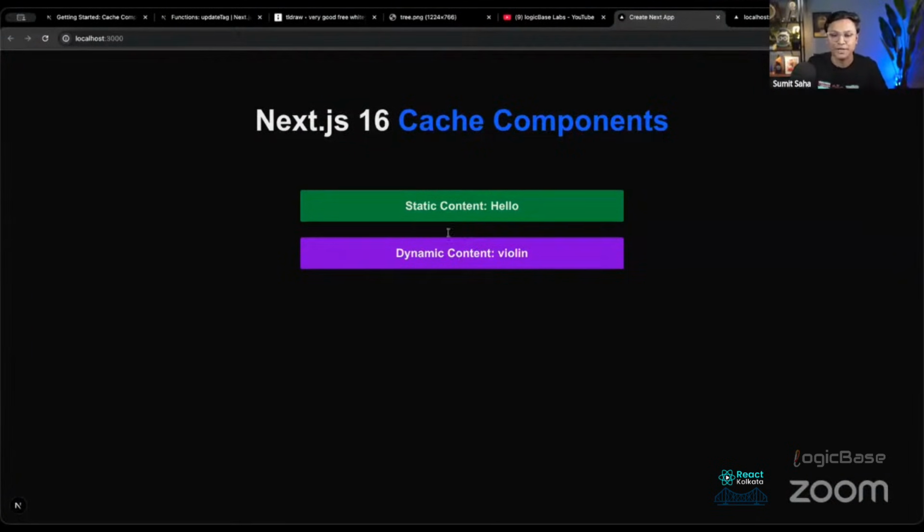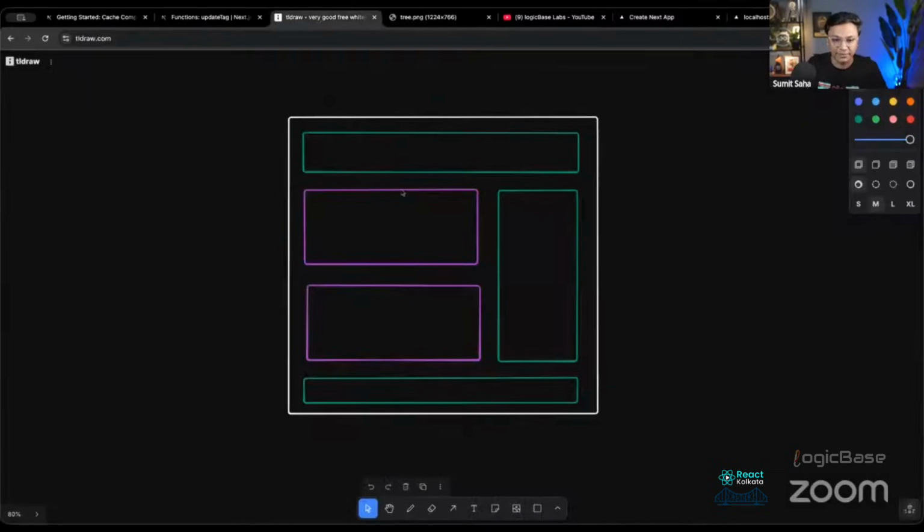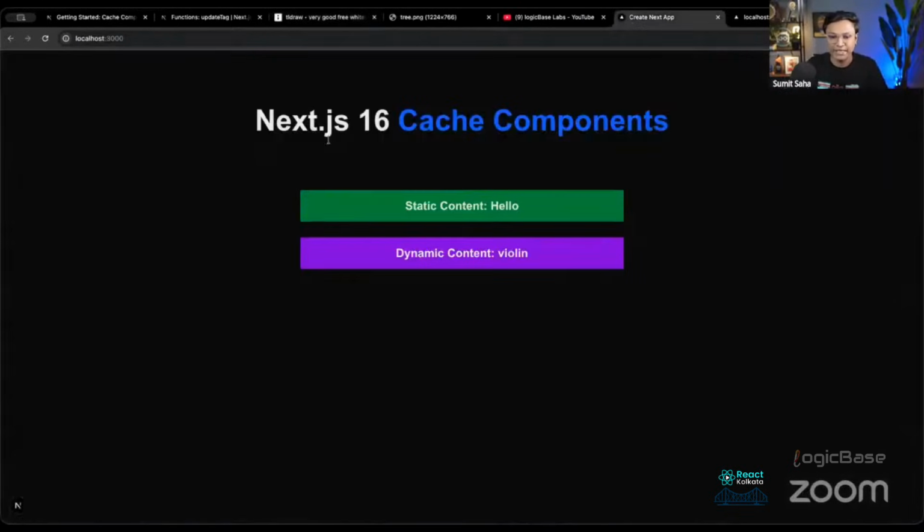Okay. So now if we go back to our diagram here, suppose this is the dynamic word component. This one will actually stream in. In this page, this is a static component, like a Next.js 16 cache component. And this is also a static component, the green one. So these will be statically rendered when we build the page.